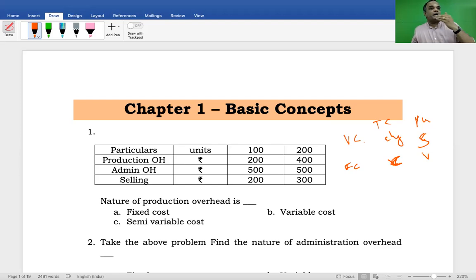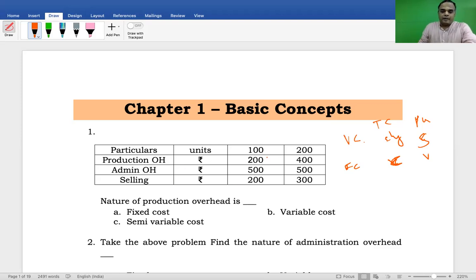Am I right? Per unit cost remaining constant means variable cost. Per unit cost keeps on changing means fixed cost. Total cost remaining constant means fixed cost; total cost varying according to volume of production means variable cost. Costs which are partly fixed in nature and partly variable in nature are called semi-variable cost.